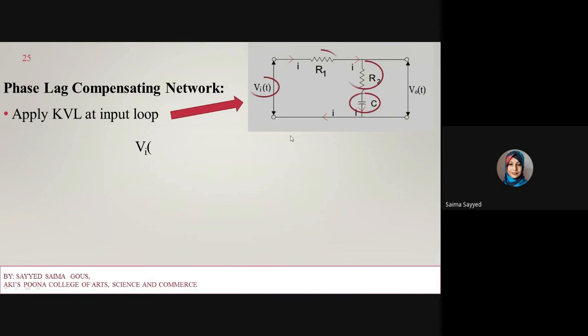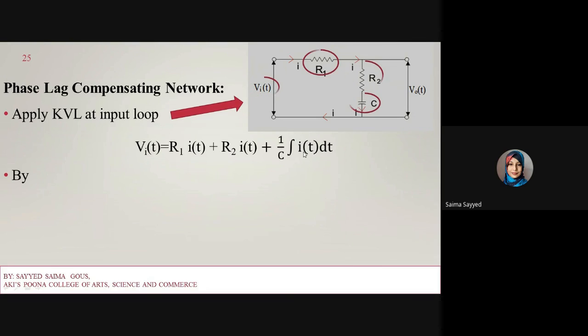So it will become Vi of t is equal to R1 i of t plus R2 i of t plus voltage across the capacitor, that is 1 upon C integration i dt.